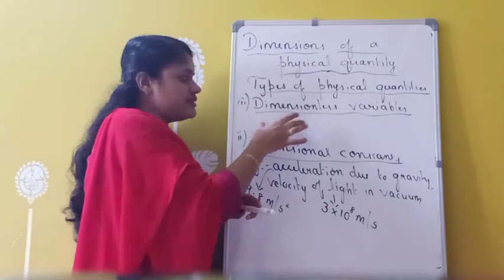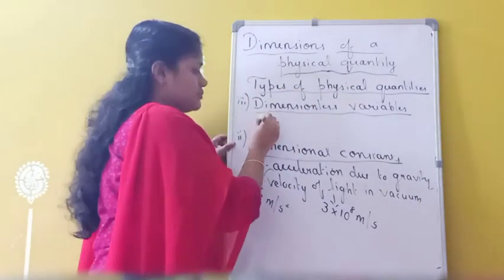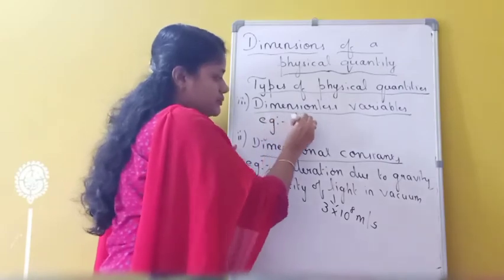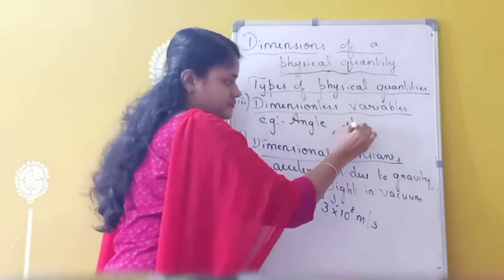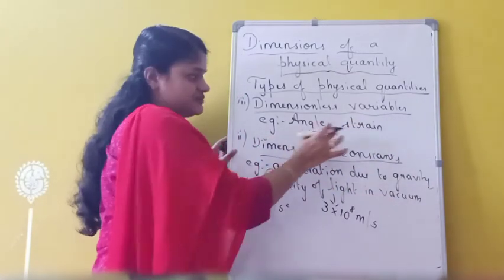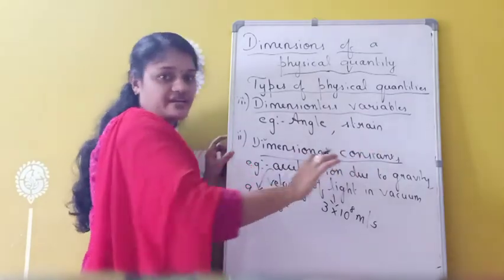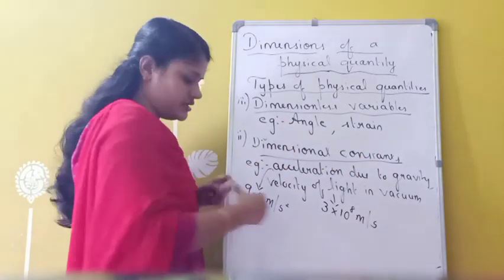So they are not having dimension as well as not having any constant value. For example, angle, it does not have any dimension. Strain. This strain you will be studying in another chapter in 11th itself. So these are dimensionless variables. They do not have any dimension as well as any constant value.